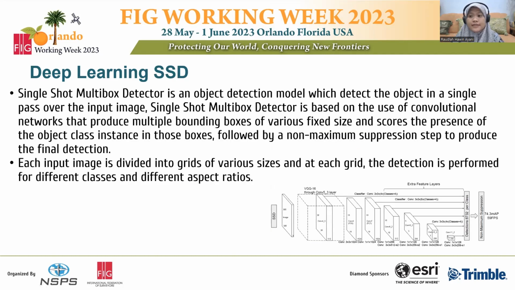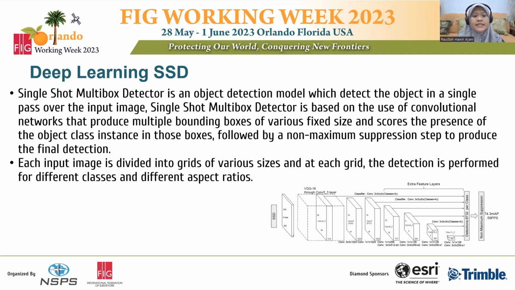Next is deep learning SSD. SSD, Single Shot MultiBox Detector, is an object detection model which detects the object in a single pass over the input image. It is based on a convolutional network that produces multiple bounding boxes of various fixed sizes and scores for the presence of the object class in those boxes, followed by a non-maximum suppression step to produce the final detection.